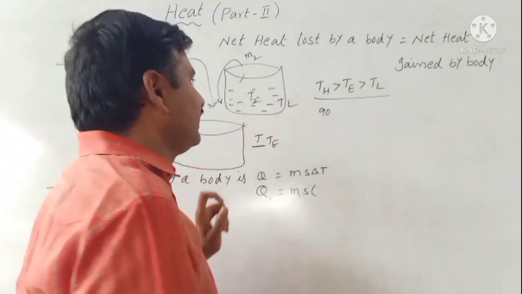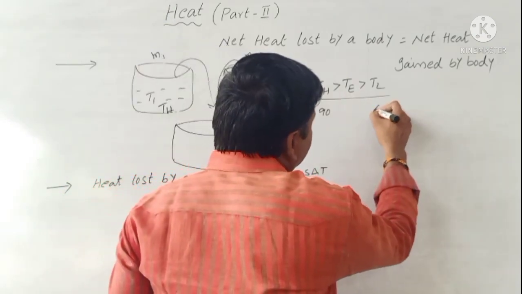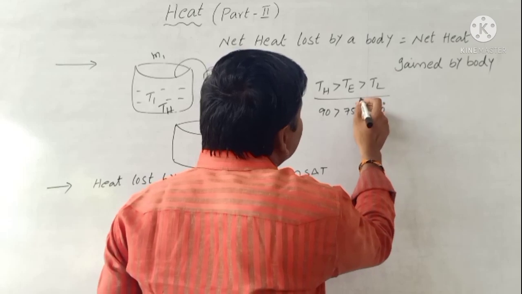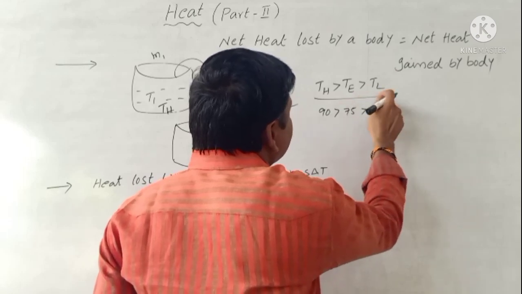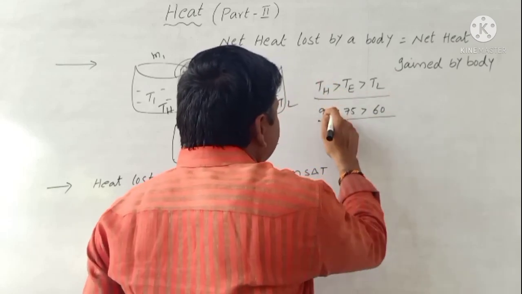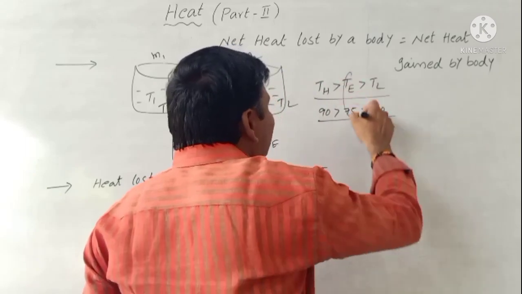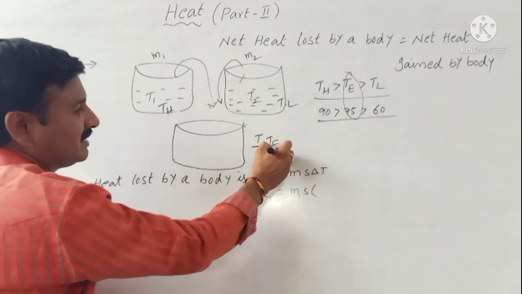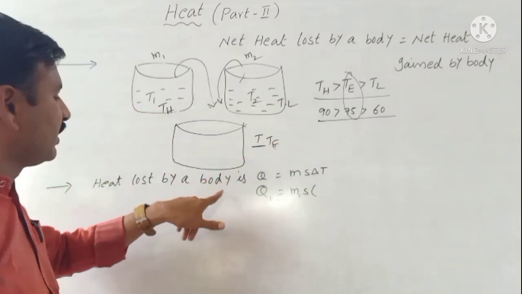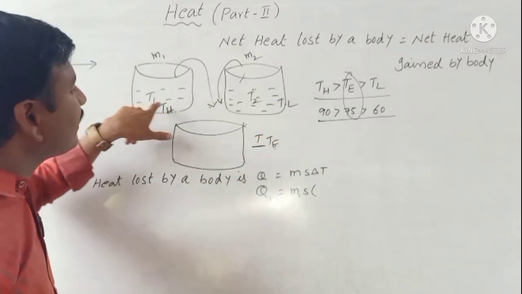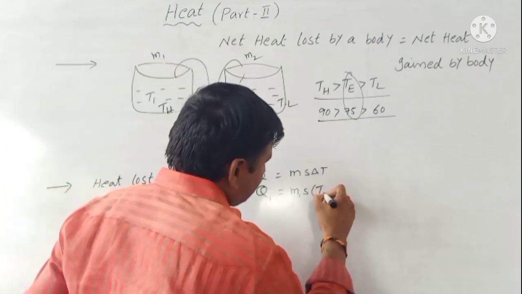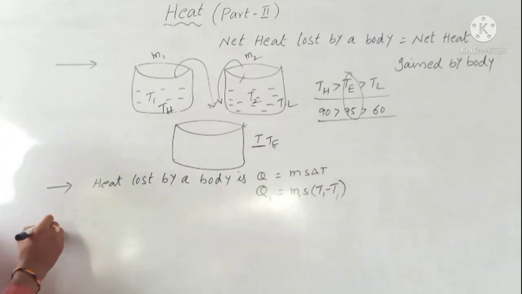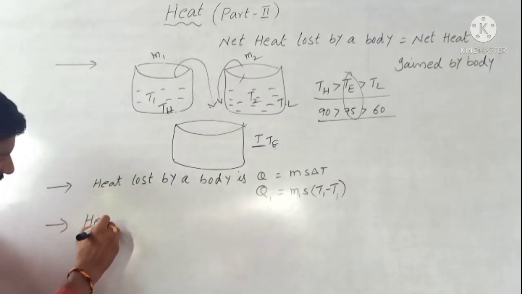So the high temperature is 90 and the low temperature is 60. What about thermal equilibrium? 75 degrees. So it is the high temperature, the low temperature and the thermal equilibrium. Heat lost by a body: delta T is T1 minus T. Heat lost by a body equals heat gained by a body.